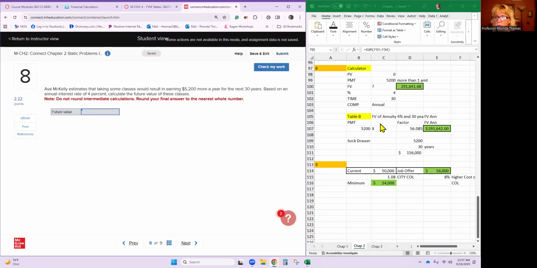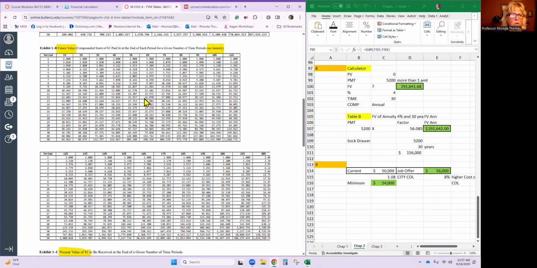So if she socks away the $5,200 at 4% for 30 years, this is a future value of an annuity, which is table B. We're going to look at 4% in 30 years. So let's go look at the table. Future value of 4% in 30 years is 56.086. There it is. We're going to take that times 5,200.